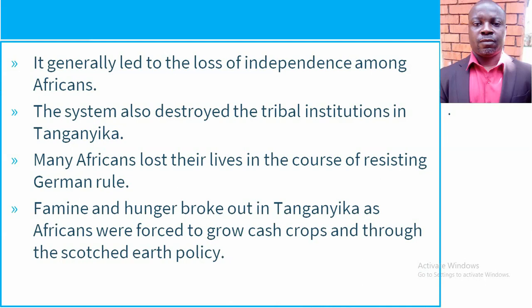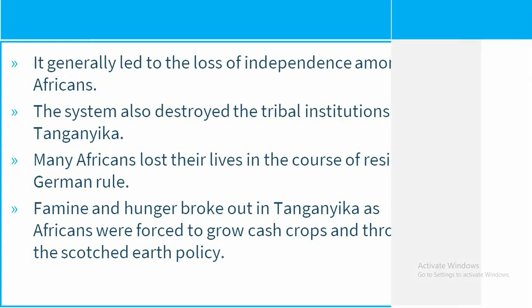Famine and hunger broke out in Tanganyika as Africans were forced to grow cash crops and through the scorched earth policy. Africans were growing cash crops instead of food crops, and this resulted into famine and then hunger. Okay, and again the use of the scorched earth policy. Remember, this is a policy where everything is destroyed, including crops in the gardens. So this resulted into famine.